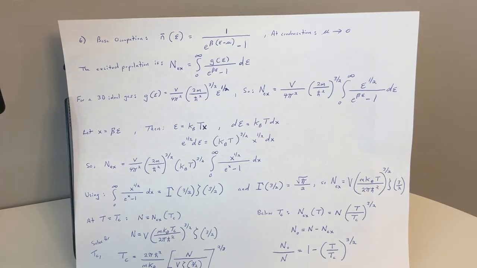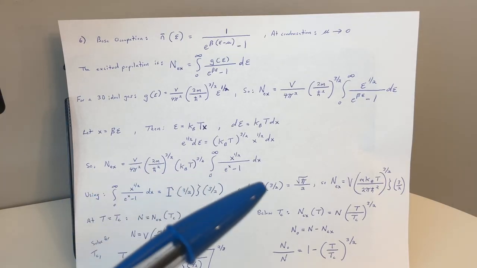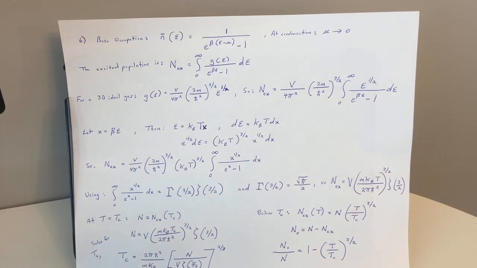Okay, so now using this integral from 0 to infinity of x to the 1/2 over e to the x minus 1, dx, that's going to equal gamma of 3/2 times zeta of 3/2, and gamma of 3/2 equals square root of pi over 2. So N_ex equals V times the quantity m k_B T over 2 pi h bar squared to the 3/2 times zeta of 3/2.